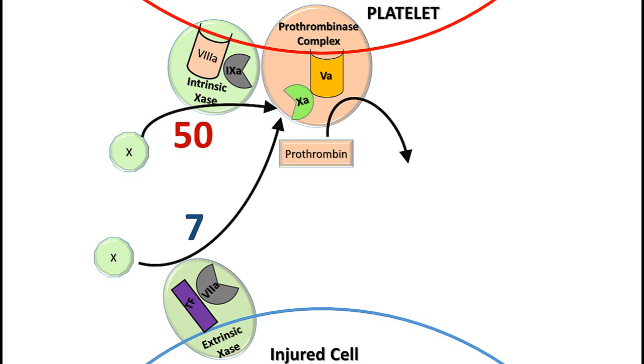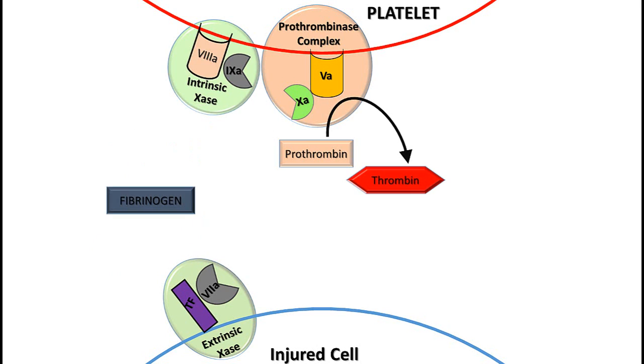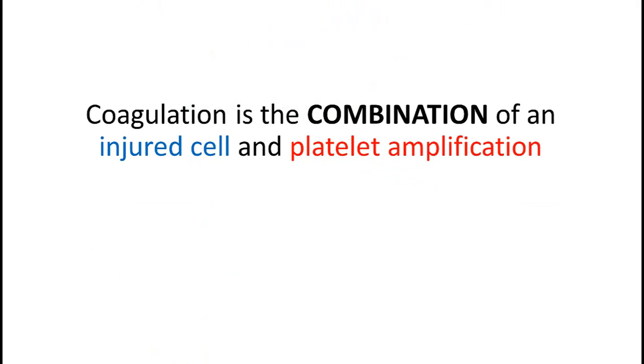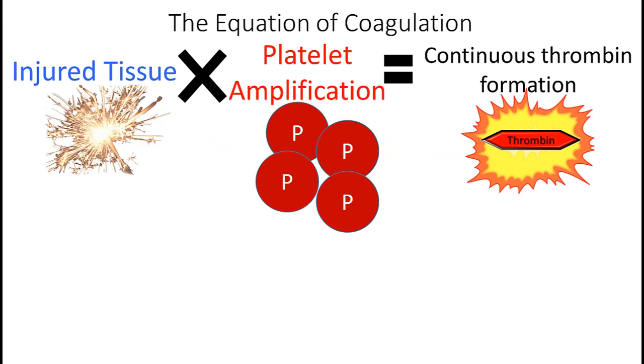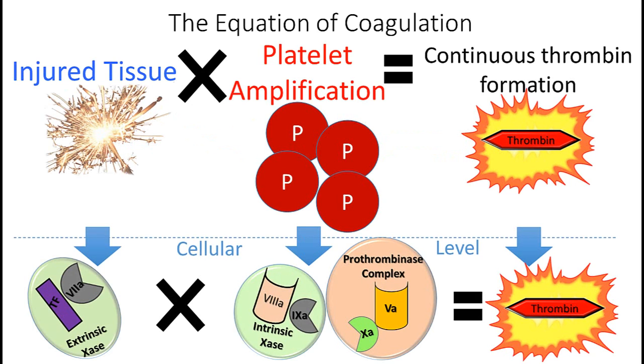By completing the prothrombinase complex, the second complex on a platelet, it can fulfill its role to generate large amounts of active thrombin. This increased thrombin production can then cleave a sufficient amount of fibrinogen to form a fibrin clot and stop bleeding. To summarize, we can see that coagulation is the combination of an injured cell and platelet amplification to generate sufficient fibrin clot. Coming back to our equation of coagulation, we can see that when we talk about injured tissue and platelet amplification, what we are truly talking about at the cellular level is the activity of these critical coagulation complexes.